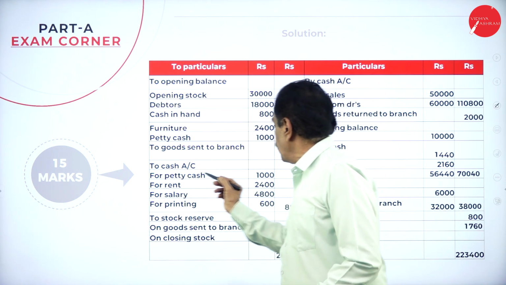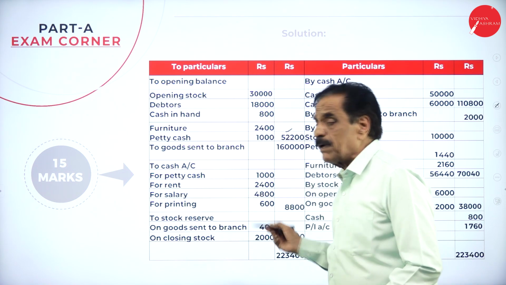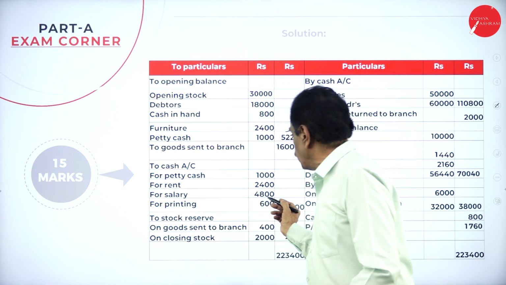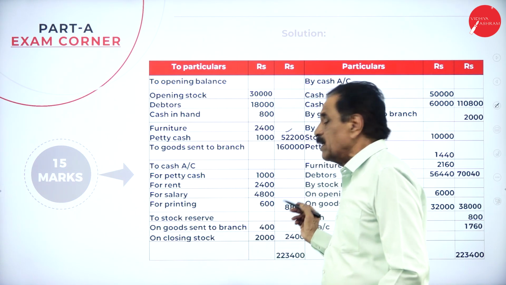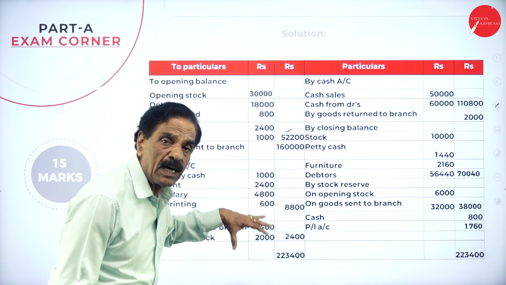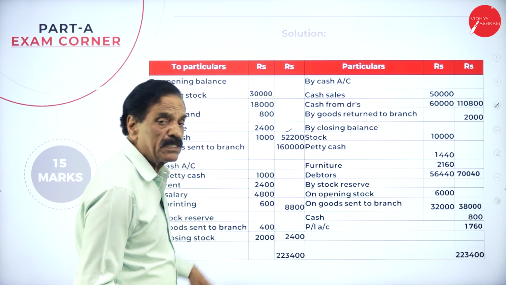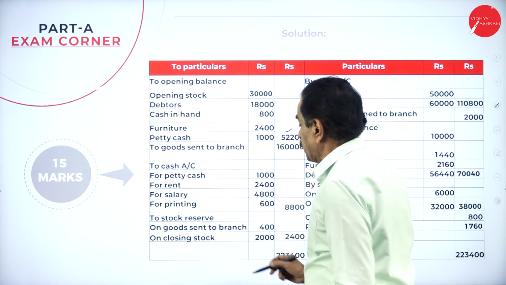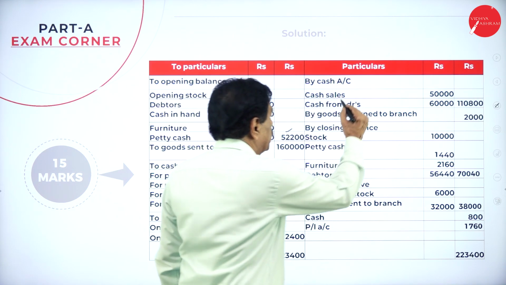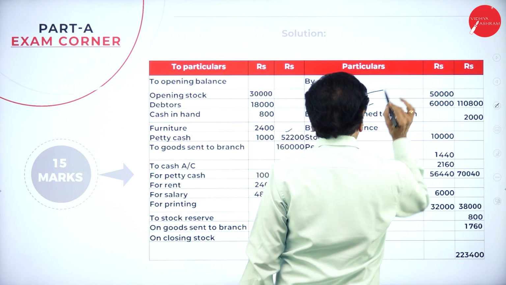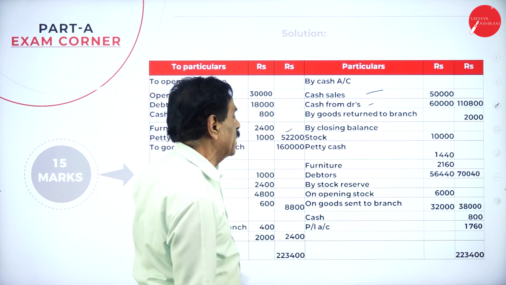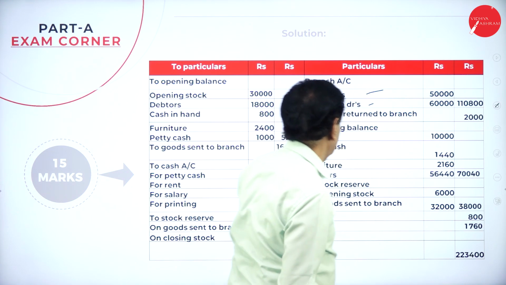Whatever expenses of the branch are met by the head office: one for the petty cash, 1,000. Rent paid by the head office, 2,400. Salary, 4,800. Printing, 600. It comes to 8,000. These are the expenses of the branch met by the head office. Then come back here. Cash sale is 50,000. Cash receipt from debtor is 60,000. It becomes 1,10,800. Goods returned to branch is 2,000.